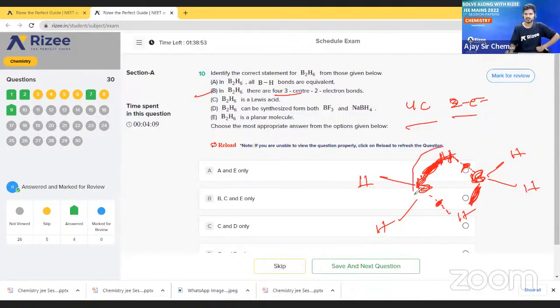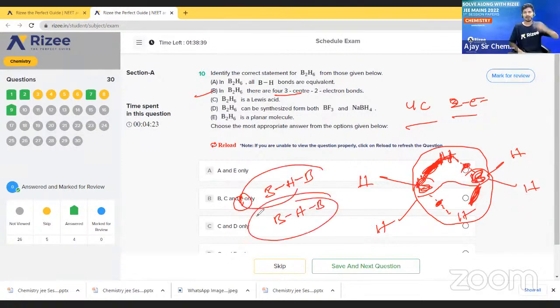So this is one center. Boron, hydrogen, boron. So this is one center, and here also the same.